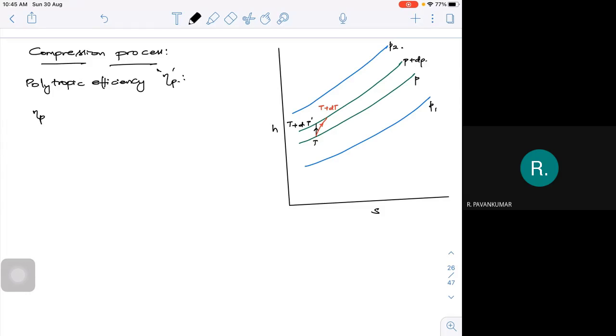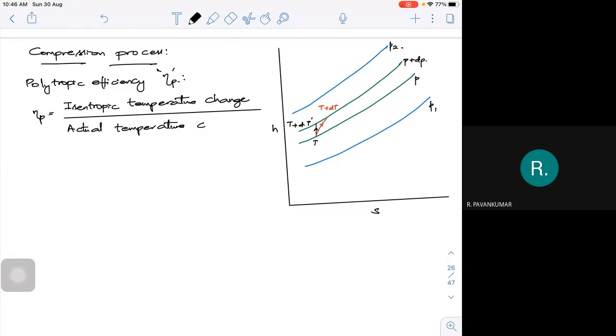Eta P is equal to the ratio of isentropic temperature change, or it can be enthalpy also, because your enthalpy is a function of temperature, I can write in that also, to its actual temperature change. Isentropic temperature change to actual temperature change.